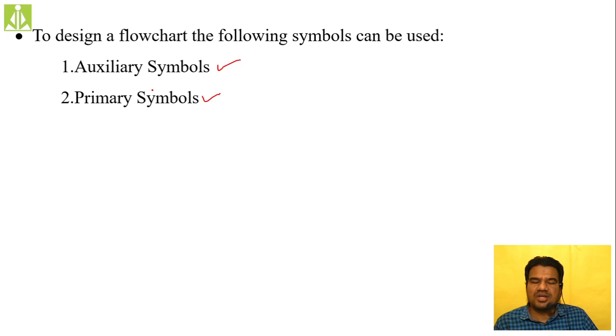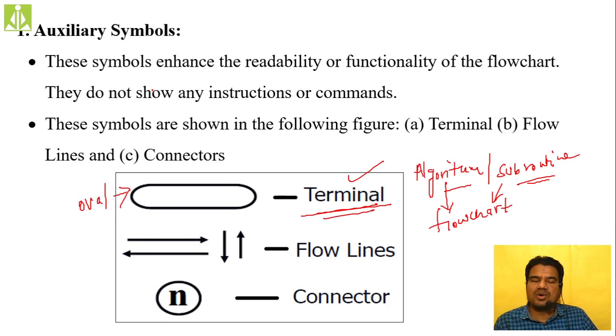that are nothing but auxiliary symbols and primary symbols. Auxiliary symbols are not going to hold any instruction statements; they are used just to enhance the readability or functionality of your flow chart, or we can say just to decorate your flow chart. They are three in number: terminals, the starting and stopping point of your algorithm, and the starting and stopping point of your subroutine function definition.